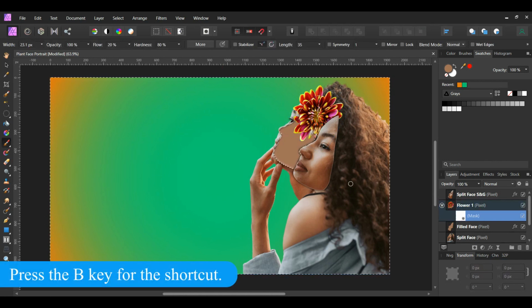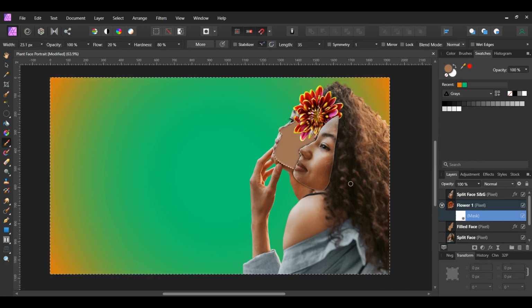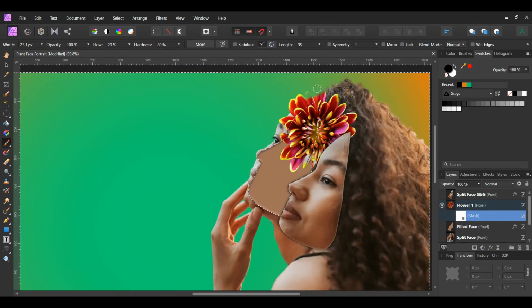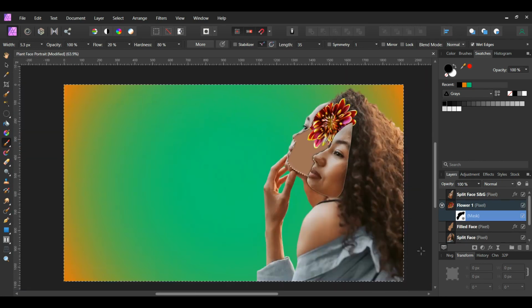Then grab the Paintbrush tool from the Tools panel. In the Swatches panel, make sure you're on the black color. Take the brush and go over the part of the flower that's protruding out of the head. We want to mask this so that the flower looks like it's actually coming out of the girl's head. Then press Ctrl and D to deselect the selection.